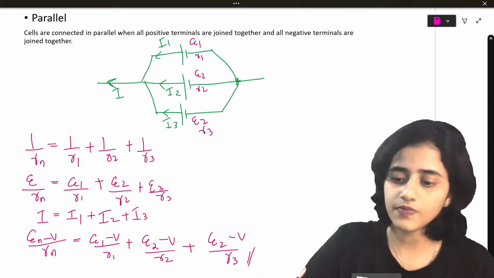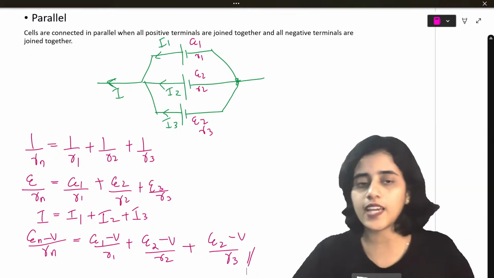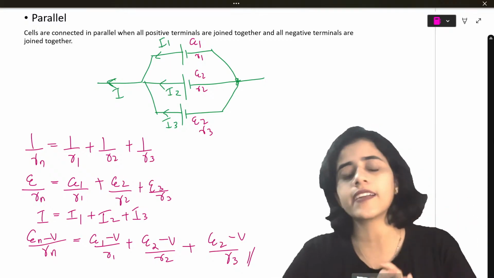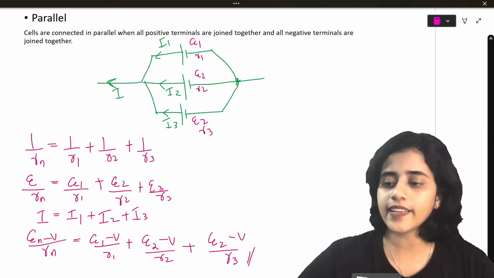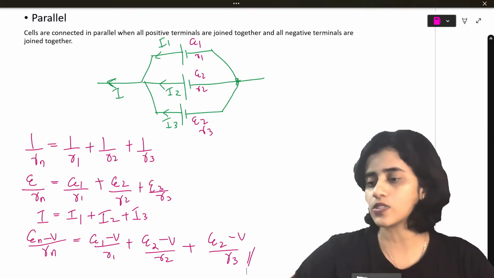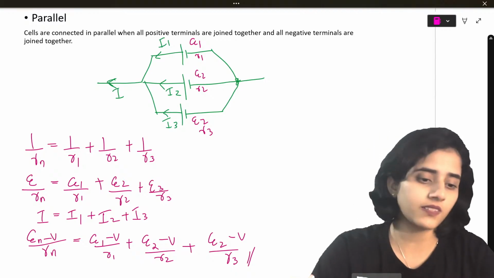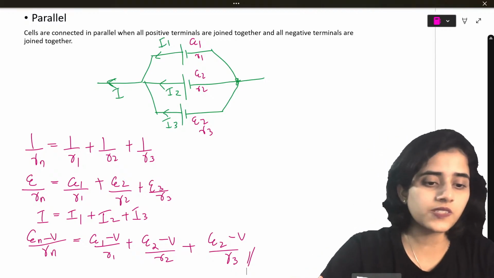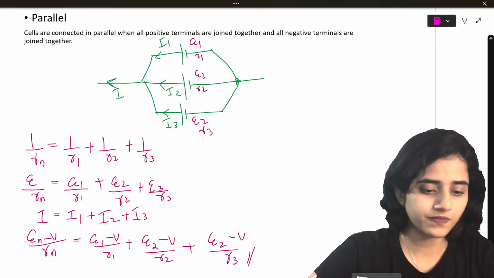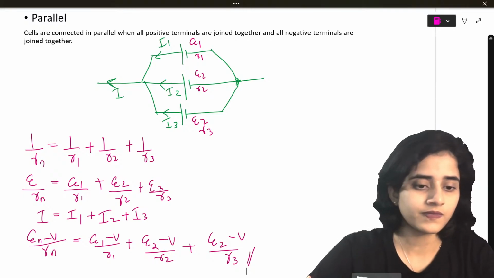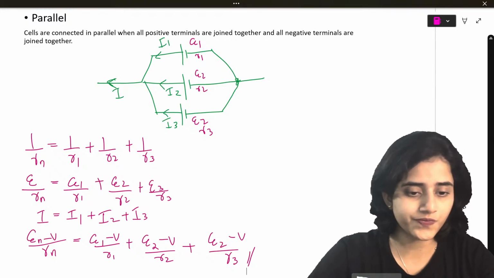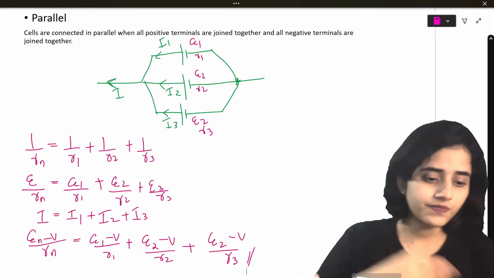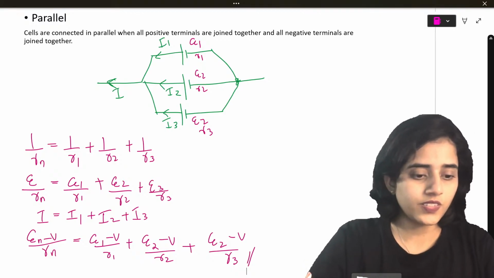Is this clear to all of you? Yes. With this, we are done with the one shot on current electricity. I think I took like 5 minutes extra. Is this clear to all of you? Any doubts? Anything that you want to ask? Sorry, my phone just dropped. Any doubts? Okay, good. Very good.